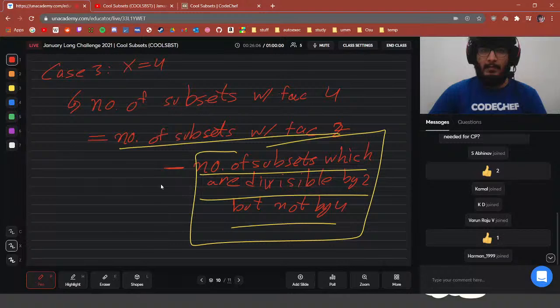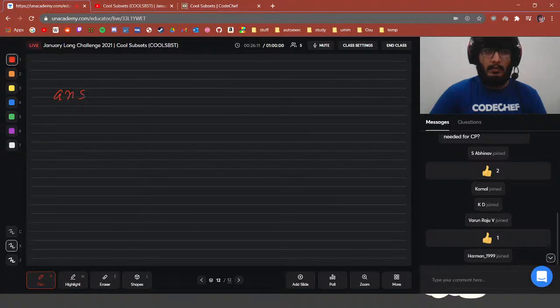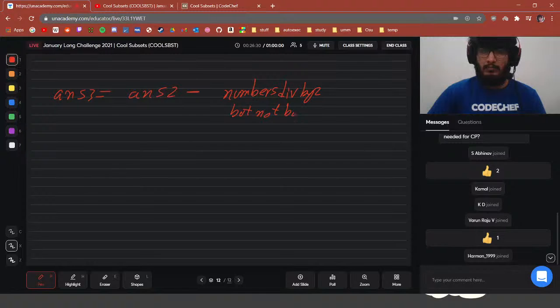Then answer 3 is just answer 2 minus the number of numbers divisible by 2 but not by 4, into odd numbers choose b minus 1, right?